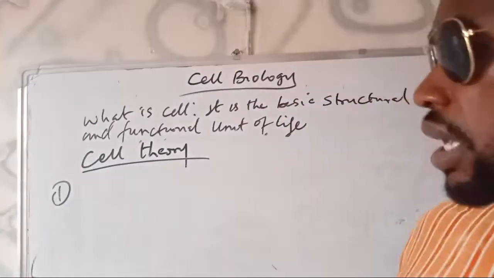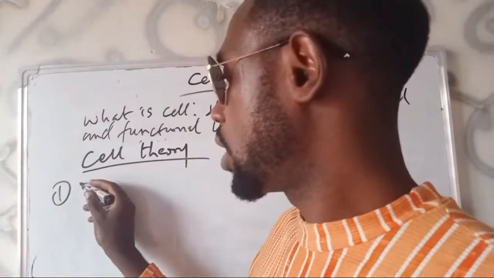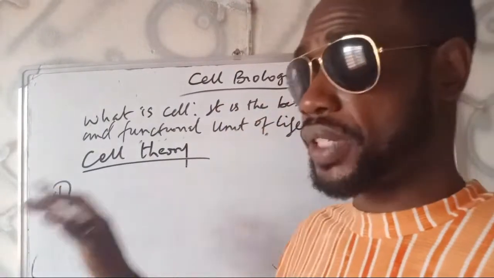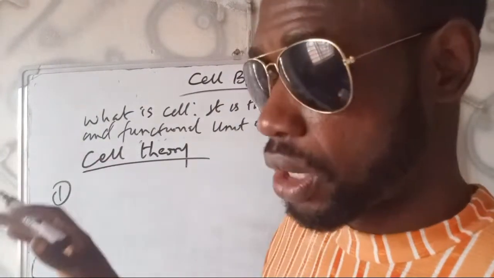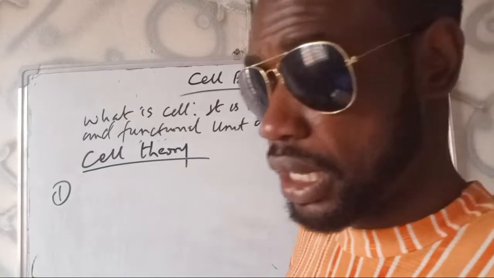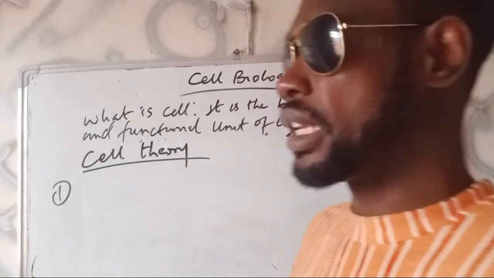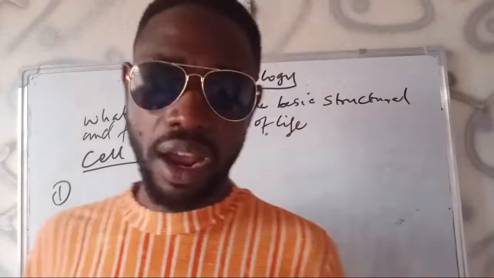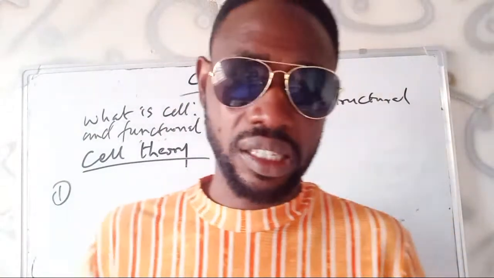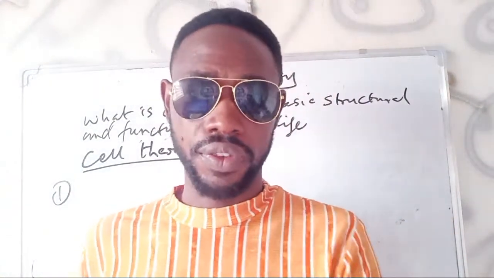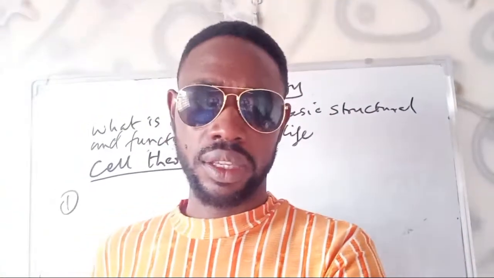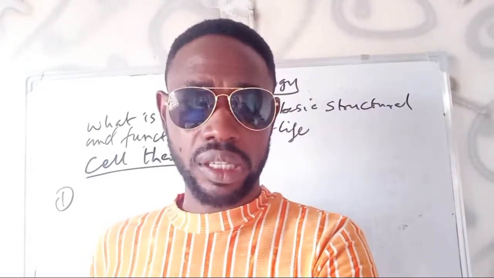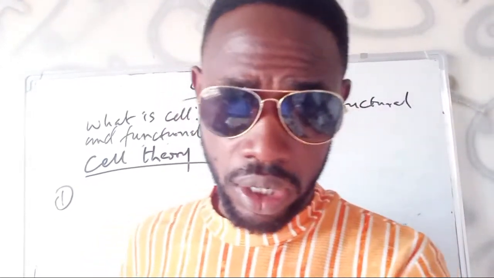So in the cell theory, one should just say that all living things are composed of cell or cells; secondly, the cell is the basic unit of life; thirdly, cells arise from previously existing cells by cell division. So these are the basic statements that summarize cell theory.